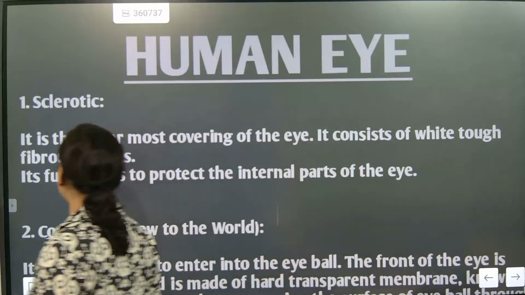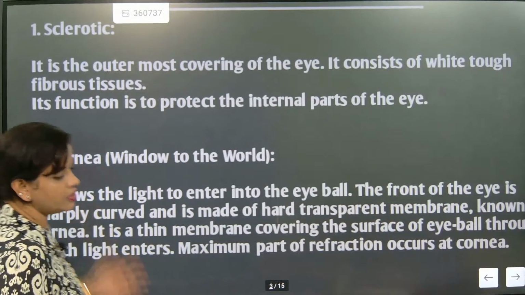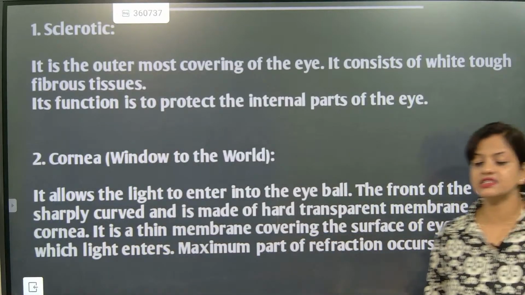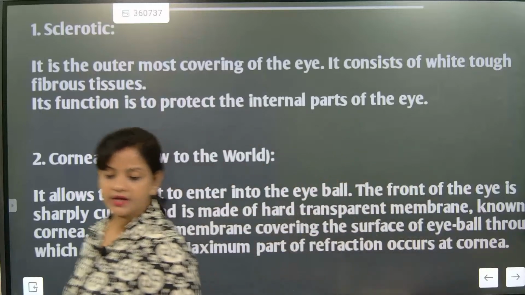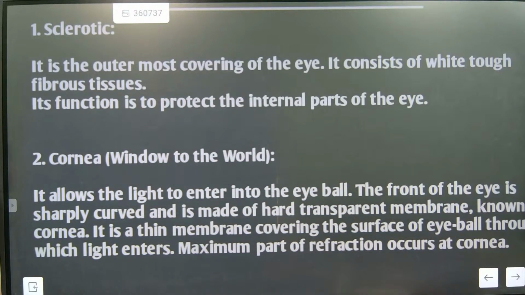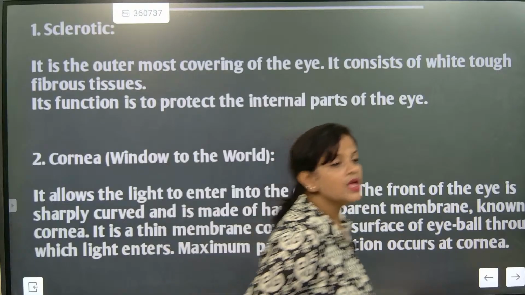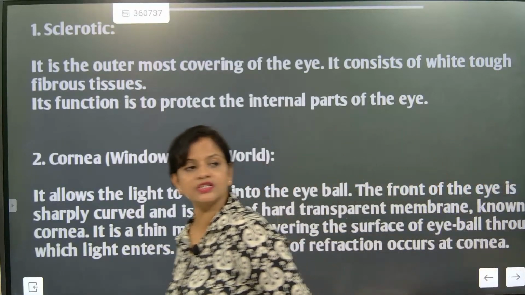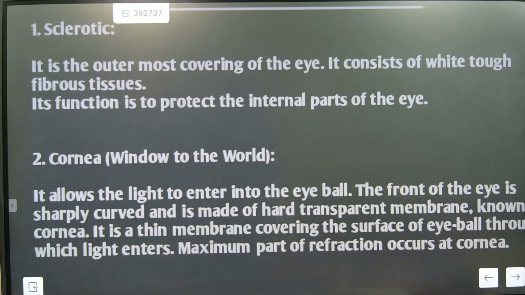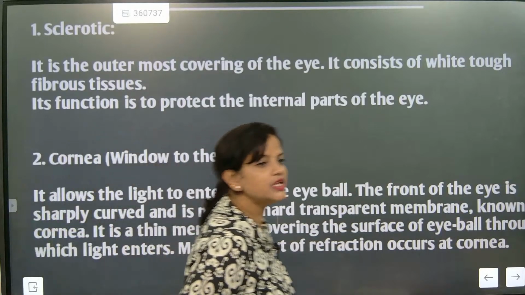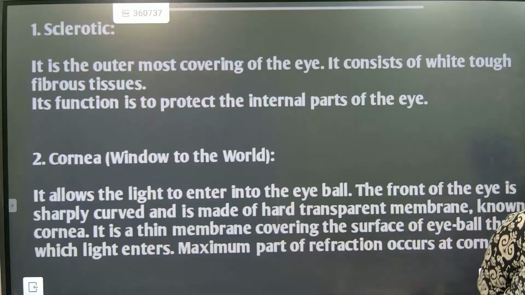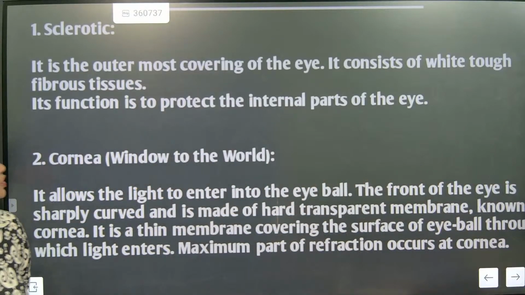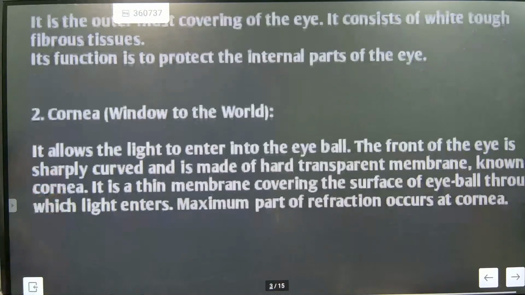Understood? So now we are going to go for the cornea, the window of the world. Why the cornea? The bulge portion is called the window of the world because the light is entering from the cornea only. Light is entering from the cornea only, and that cornea will be converging the light. Converging the light means it will allow the light to enter. Other portions of the eye are not allowing the light to enter. Wherever the cornea is, that part only allows the light to enter. Understood? That's why it is called the window to the world.